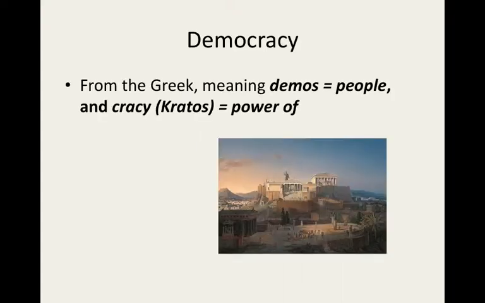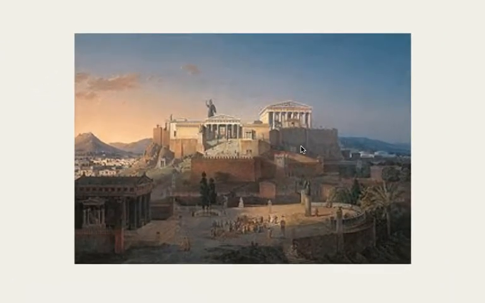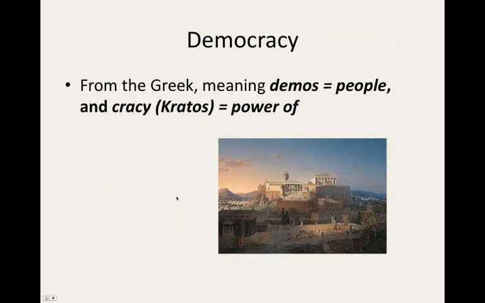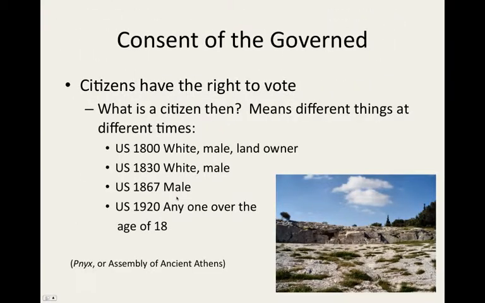First of all, even the word democracy comes from the Greek: demos means people, and the suffix kratos means power of. So, put that together, power of the people. That's what democracy is. You see right here, there's a picture of Athens, the Parthenon, the hill, the center of ancient Athens.